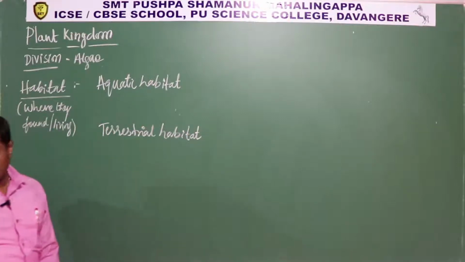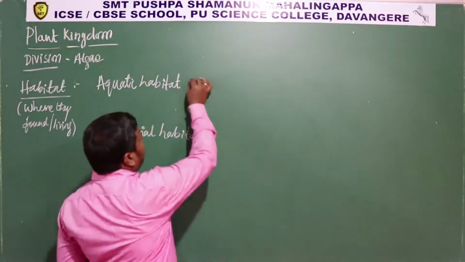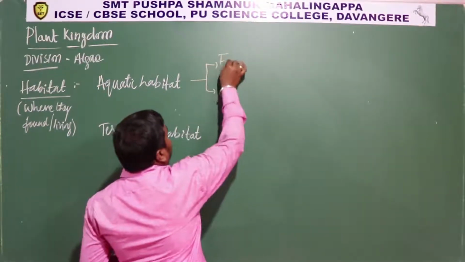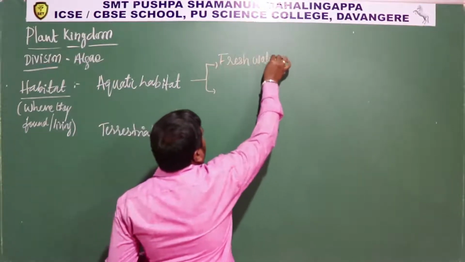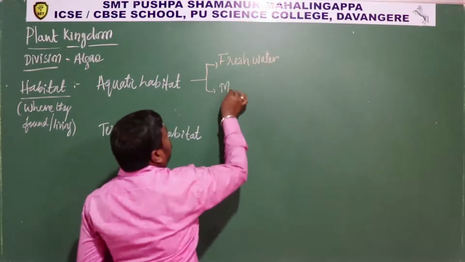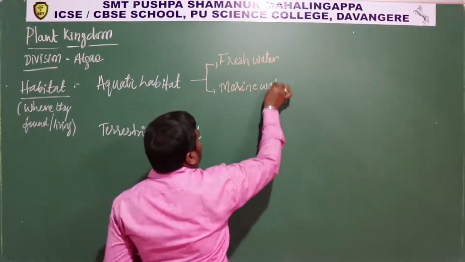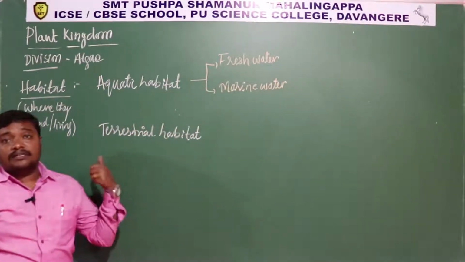terrestrial habitat. Algae can be seen in both aquatic, marine, and terrestrial habitats. In aquatic habitat, they can be found both in fresh water and marine water.